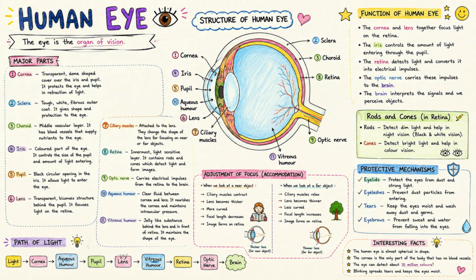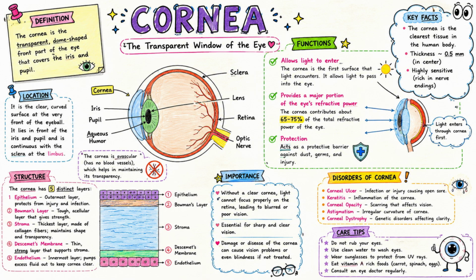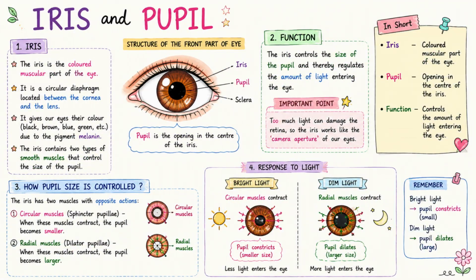Human eye. The eye is the organ of vision. Important parts include cornea, iris, pupil, lens, ciliary muscles, retina, and optic nerve. The cornea allows light to enter and provides major refractive power. The iris controls the size of the pupil.